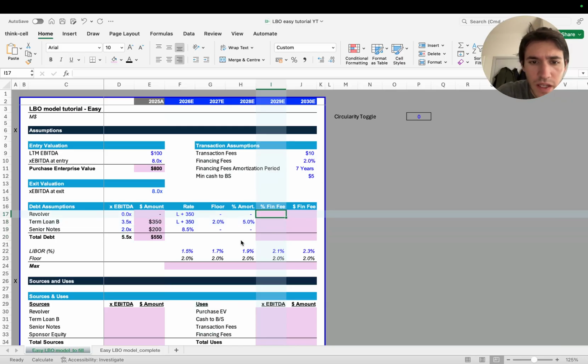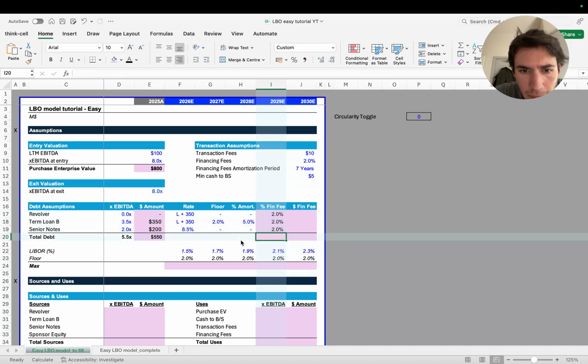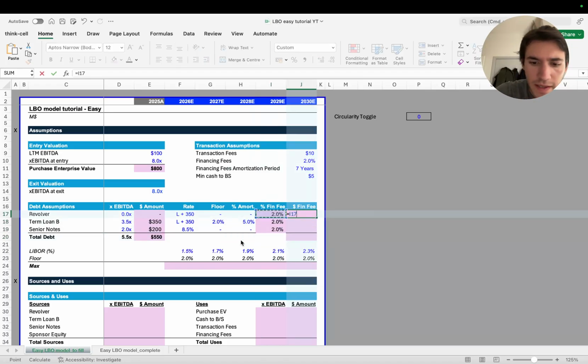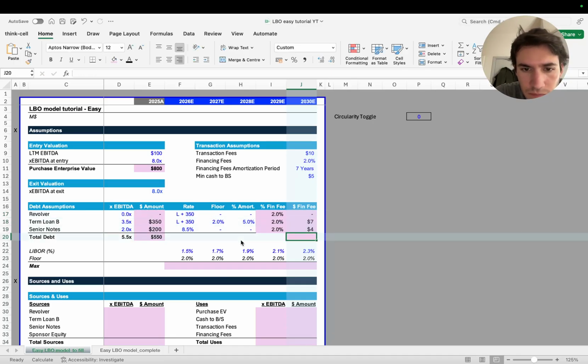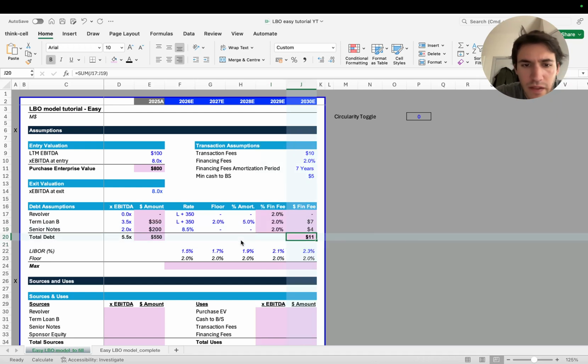Then financing fees, in this case, it's always 2%, so that's going to be 2% multiplied by the amount. So we have 11 million in financing fees to pay.